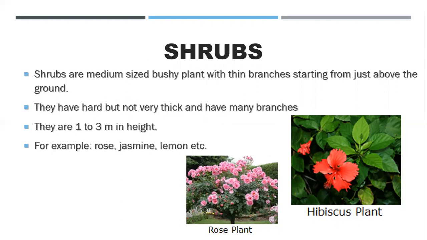Then they have a hard stem but not very thick. मोटे नहीं होते, stem hard होते हैं compared to herbs, but it is a little bit thick, okay, and they have many branches, right? And the height of the shrubs is between 1 to 3 meters. The examples are rose, jasmine, lemon, etc. You can see the plants over here.